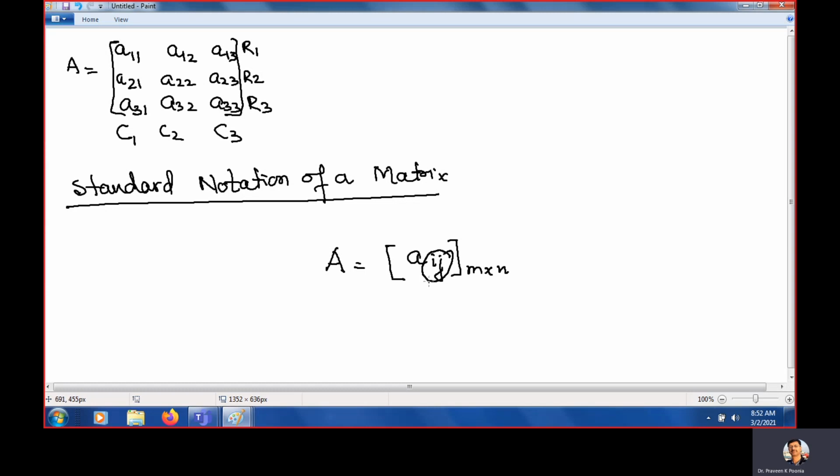And what are i and j? i and j are the position of the entry. i represents the row, and j represents the column. And this is the size.